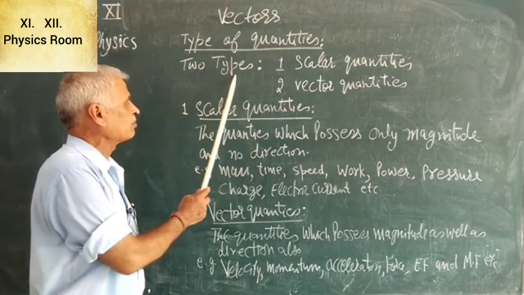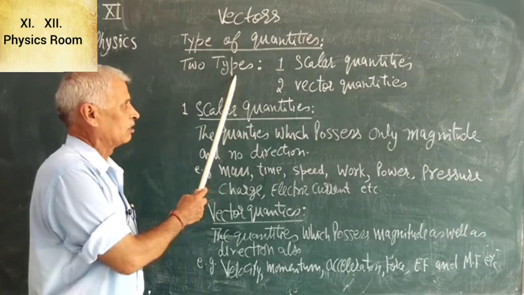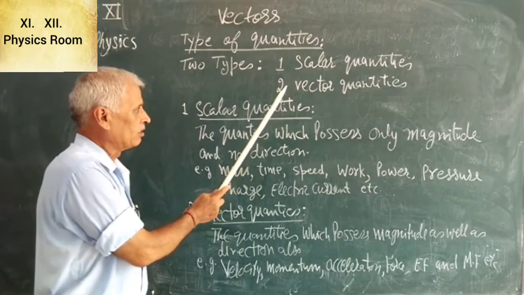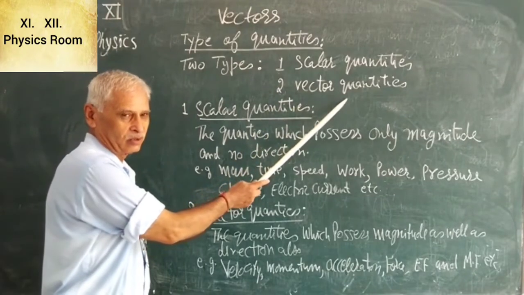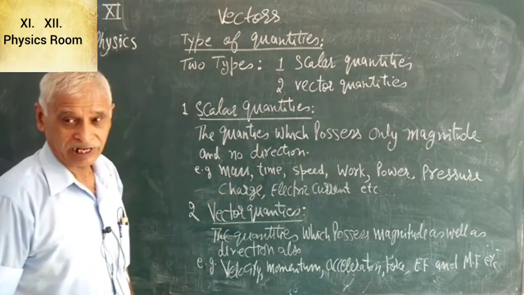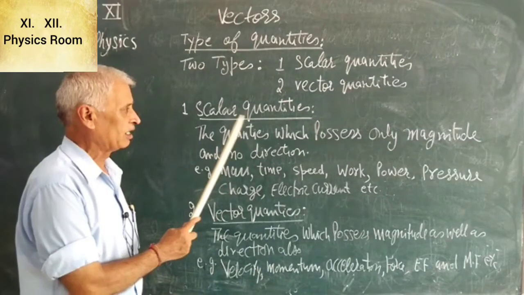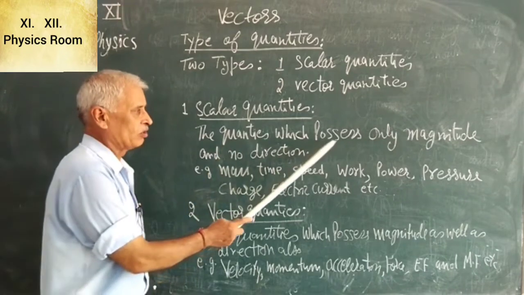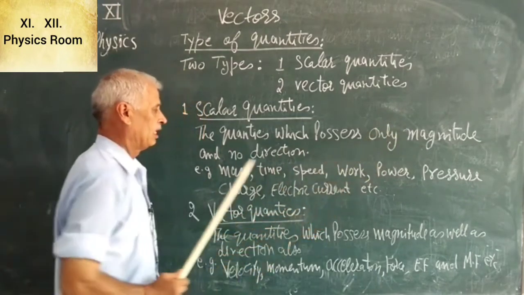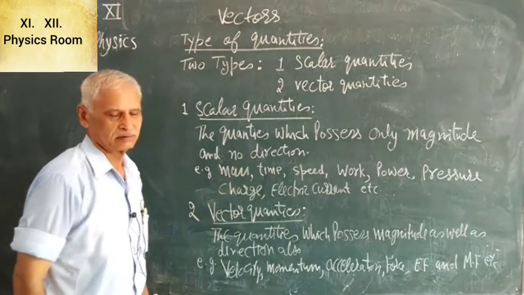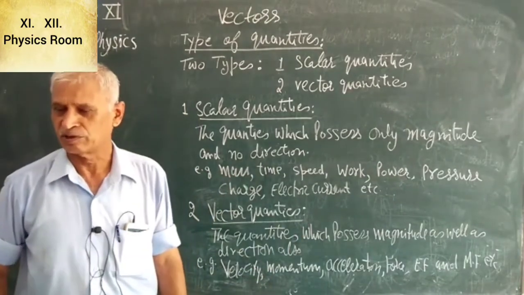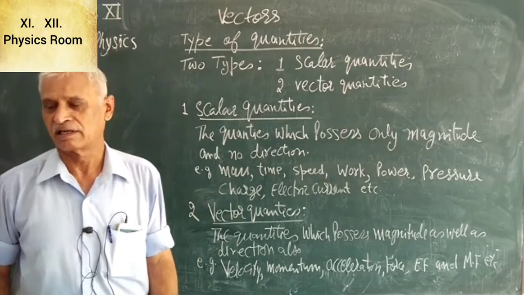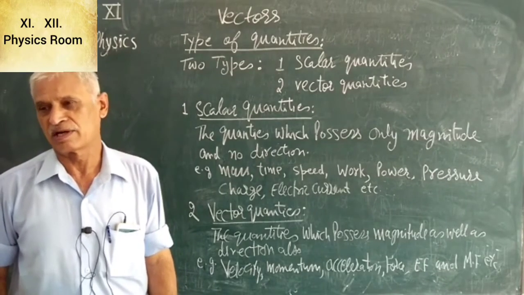Now there are two types of physical quantities. First, scalar quantities, and second, vector quantities. So what are scalar quantities? We take first the scalar quantities. The quantities which possess only magnitude and no direction are known as scalar quantities.